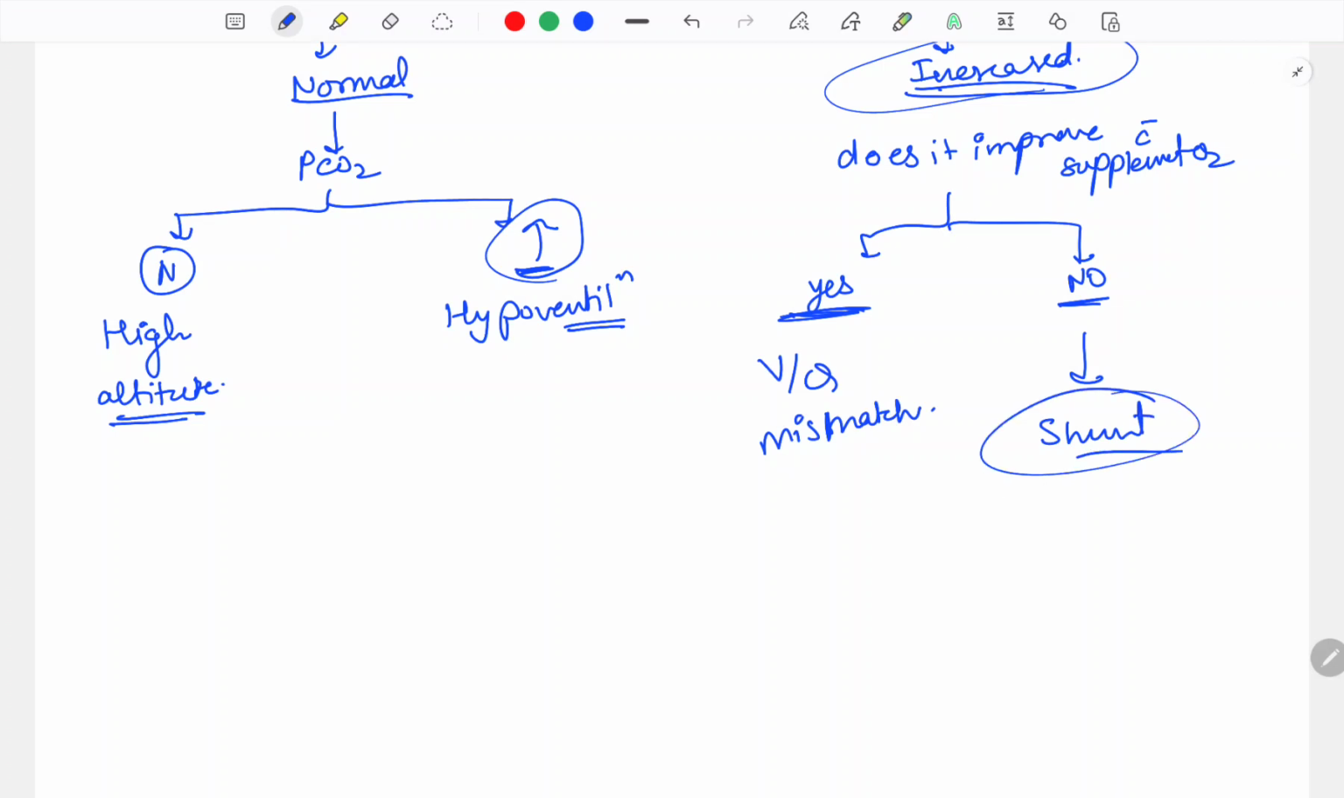Shunt is where there is no ventilation but perfusion is present, and dead space is a zone where ventilation is there but perfusion is not there. In shunt, ventilation is not there, perfusion is there. So what will improve with giving oxygen?